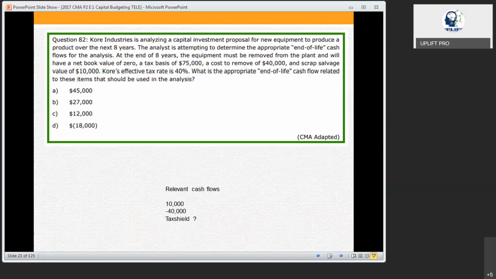Now we have to find out what is the tax shield. How to find that out?